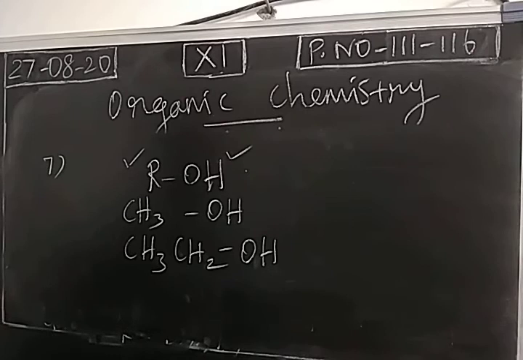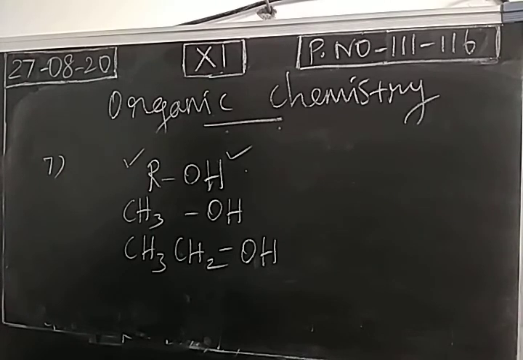Okay, what is the role of these two parts in an organic compound? This alkyl part is deciding the physical property of an organic compound, like melting point, boiling point, and density. All the physical properties are mainly based on the molecular mass, right?